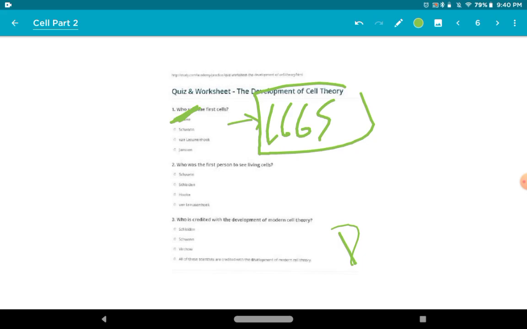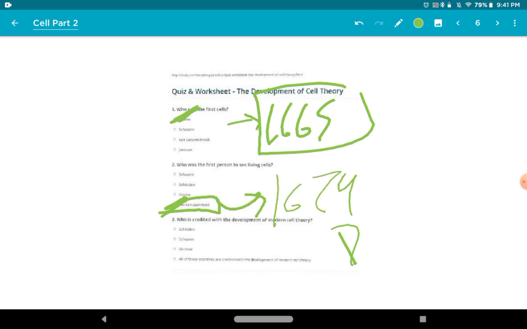Who was the first person to see the living cells? लिविंग सेल्स को देखने वाला फर्स्ट पर्सन कौन था? सो डेड सेल के लिए था हुक, and the first person to see living cells was Antony Leeuwenhoek. So there is Van Leeuwenhoek only, Antony they have not put. So Van Leeuwenhoek saw the first living cells in 1674.